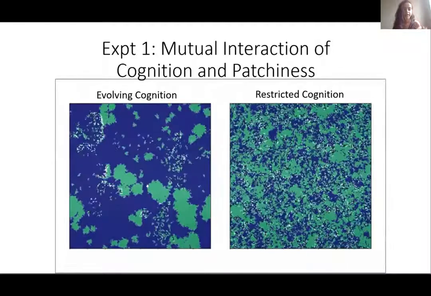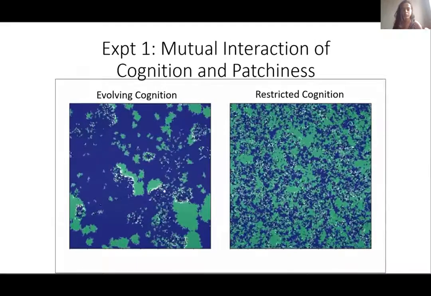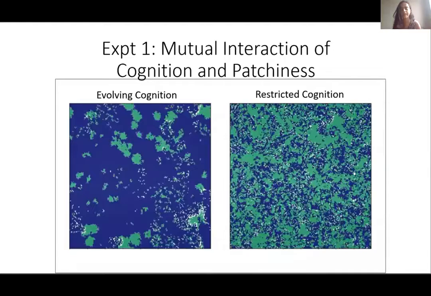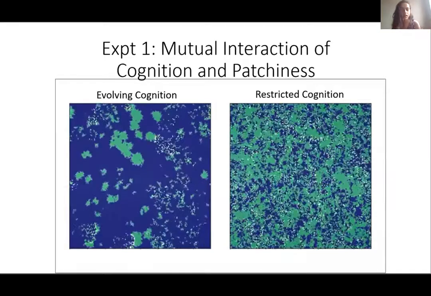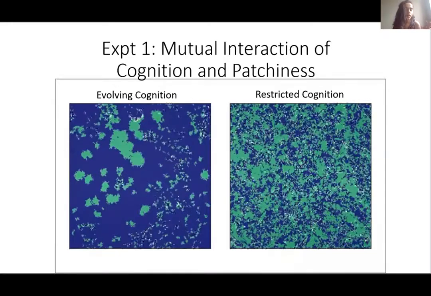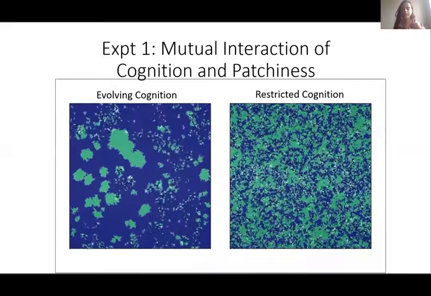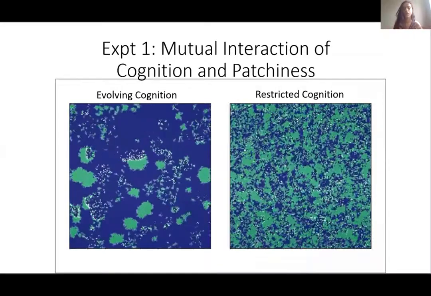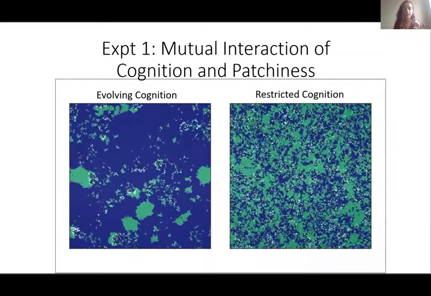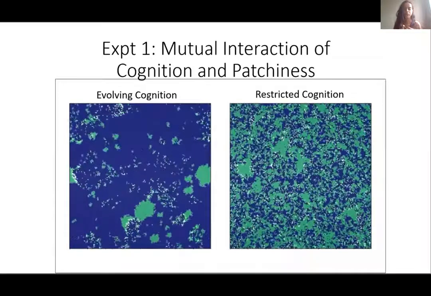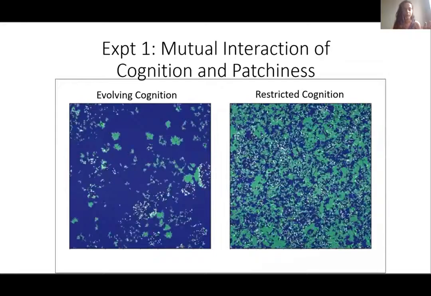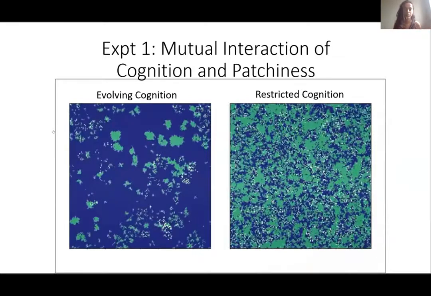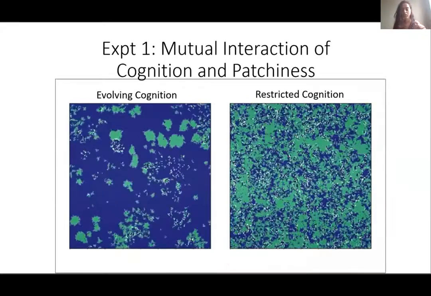All right, on the left-hand side, like I said, the agents are evolving cognition and moving about in a specific way. And on the right-hand side, they're just moving about randomly. This is just a snippet from the middle of the simulation. Each simulation begins with a uniform distribution of plants. So whatever patchiness you're seeing in the grid right now is a result of agent movement later on in the simulation. And as you can see, quite a bit of patchiness has emerged here.